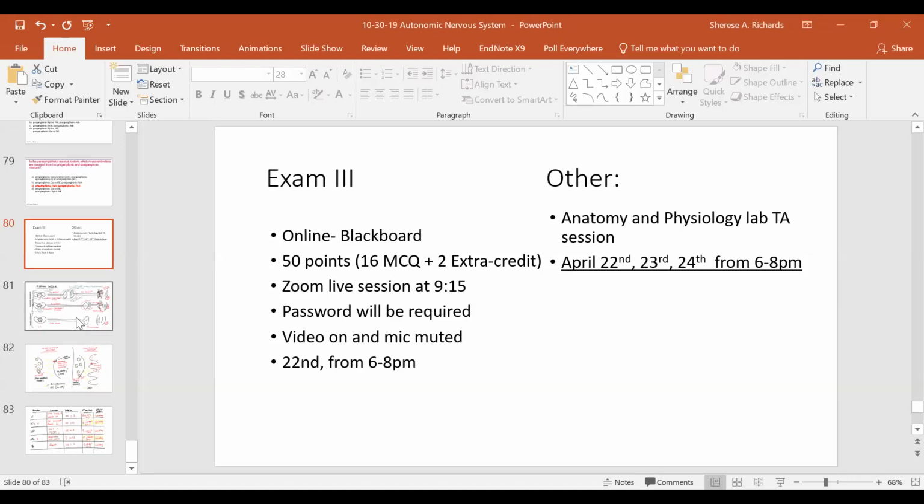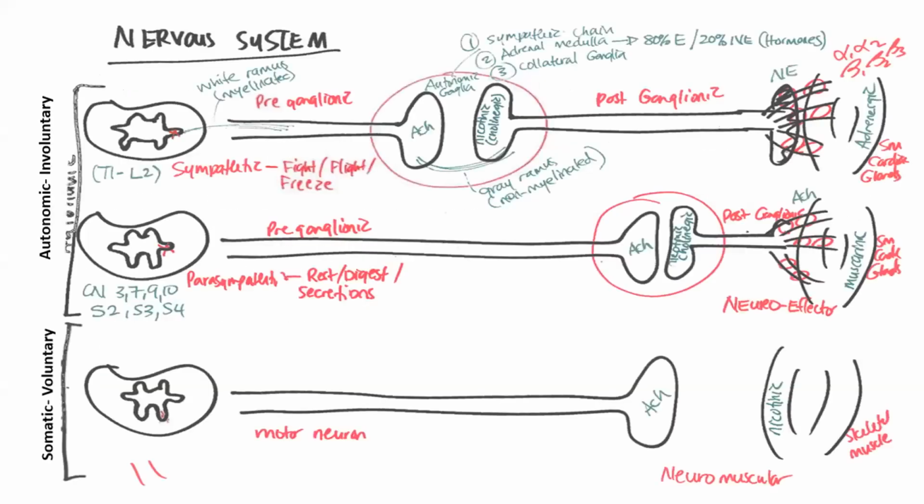These are drawings that I typically do step by step, but because of the complexity of the drawings, I'm just going to go over it here, and I will post these images for you in Blackboard, okay? So this is an overview of the nervous system that we're looking at here. And I've divided it in the way that the neurons differ. So we have 3 different neurons that we can see here communicating.